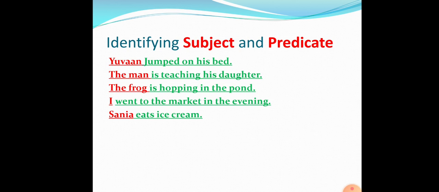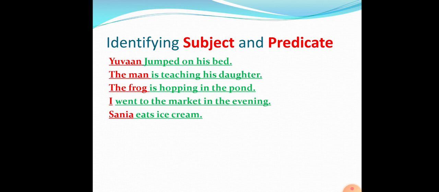Now the fifth example: Sanya eats ice cream. So whom are we talking about? We are talking about Sanya. What is she doing? She is eating ice cream. She eats ice cream. So here eats ice cream is the predicate part.